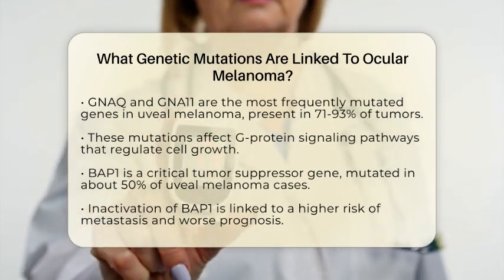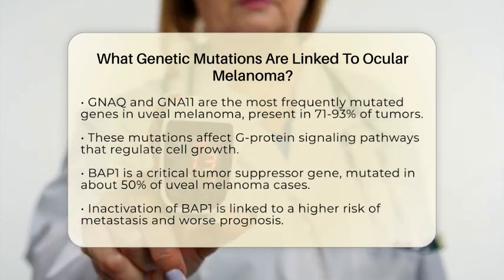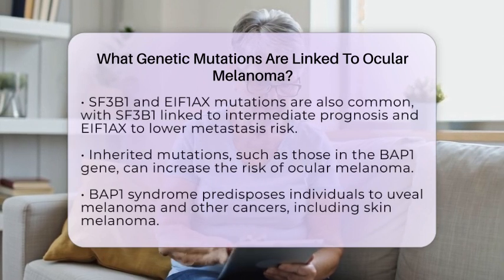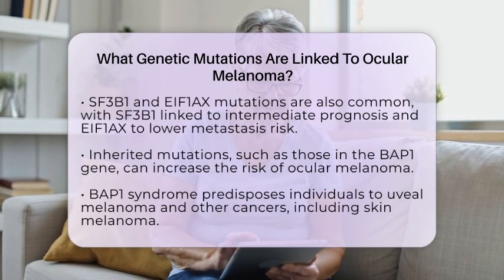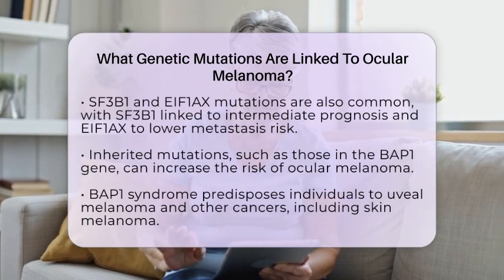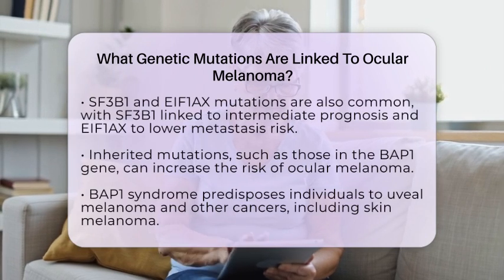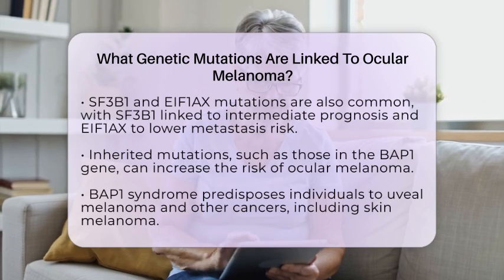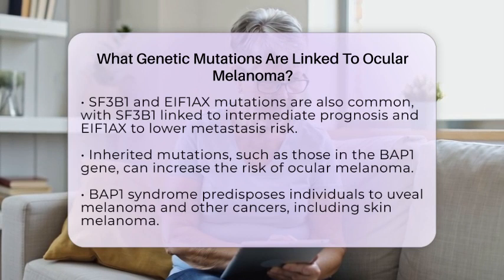On the other hand, inherited mutations, known as germline mutations, can also increase the risk of developing ocular melanoma. One notable example is BAP1 syndrome. Individuals with this syndrome inherit mutations in the BAP1 gene, which predisposes them to uveal melanoma and other cancers, including skin melanoma and kidney cancer. This hereditary form is rare but crucial for assessing family risk.